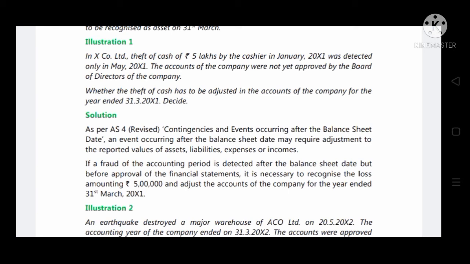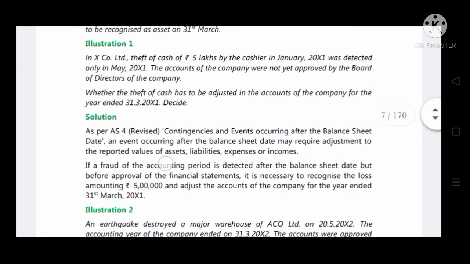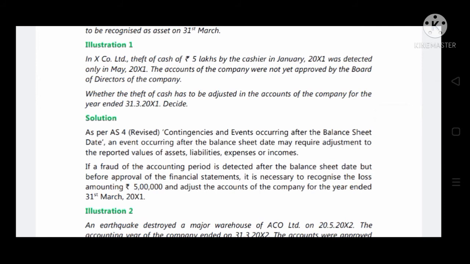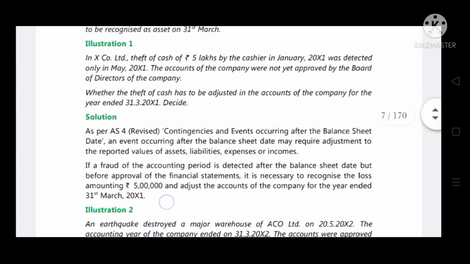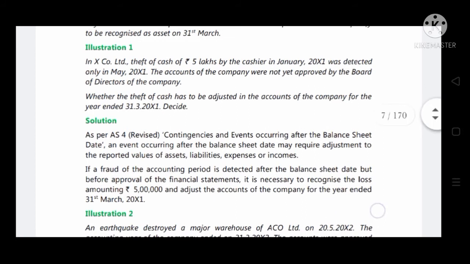As per AS 4 revised, contingencies and events occurring after the balance sheet date may require adjustment to the reported value of assets, liabilities, expenses or income. From this statement you can understand that this is an adjusting event. If a fraud of the accounting period is detected after the balance sheet date but before approval of the financial statements, it is necessary to recognize the loss amounting to 5 lakh and adjust the accounts of the company for the year ended 31st March 2011.